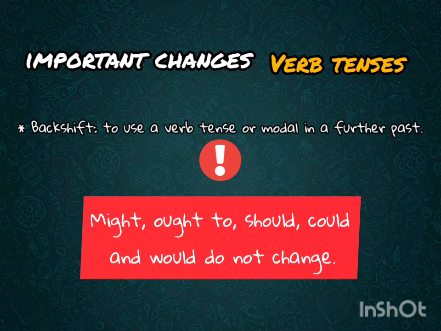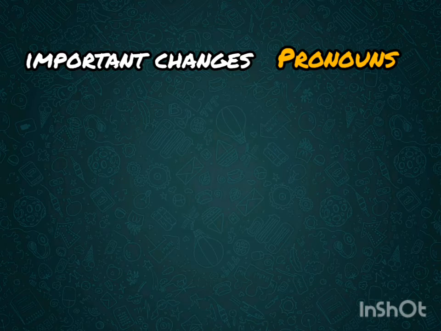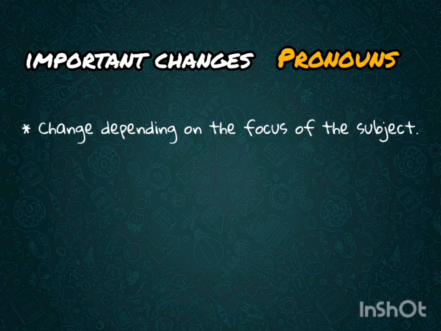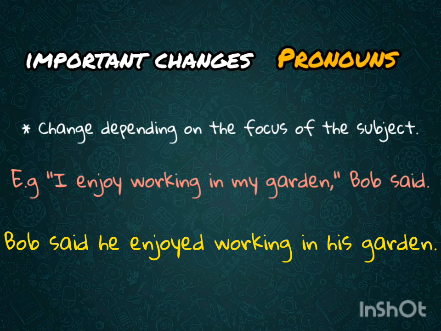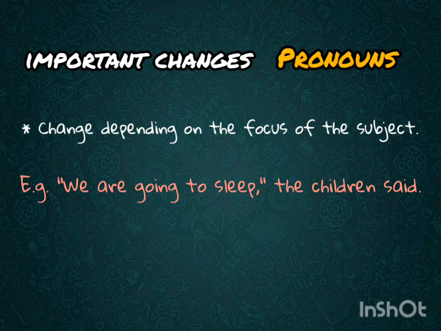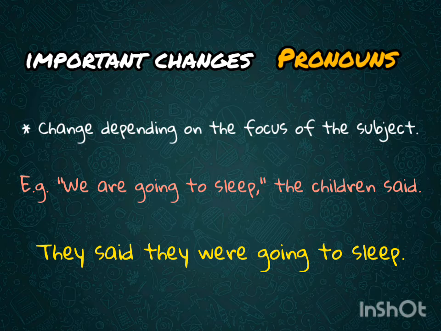Number 2, pronouns. Pronouns change depending on the subject, that is to say, the person speaking. For example, if you say, "I enjoy working in the garden," Bob said, the reported statement should be, Bob said that he enjoyed working in his garden. In the same way, if you say, "We are going to sleep," the children said, your reported statement should look like this: The children said they were going to sleep.